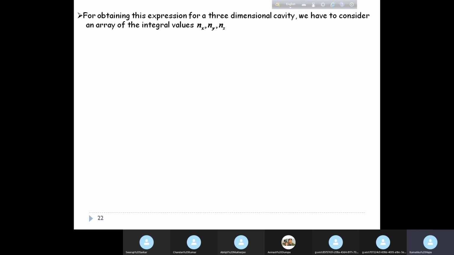Now for obtaining this expression for a three-dimensional cavity, we have to consider an array of integral values nx, ny, nz. Earlier we considered only n for the x direction. For all three directions to be considered, we have to consider an array of nx, ny, nz. So these are the number of points lying between the shells of radii of frequency values nu and nu plus d nu.